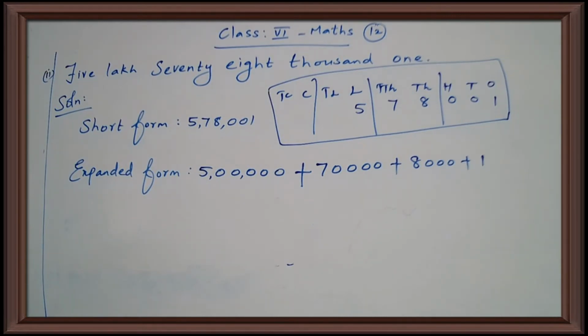Five lakh 78,001. So first you write in short form, then after you write in expanded form. Okay.